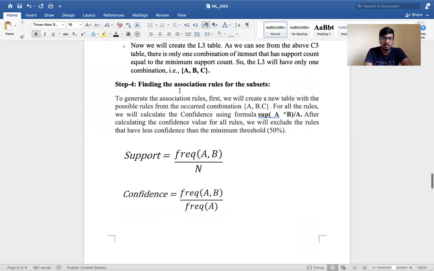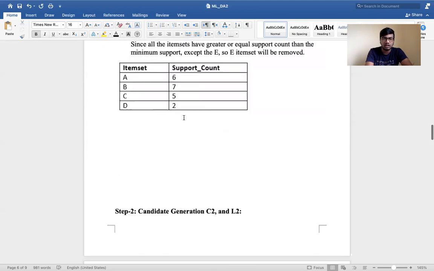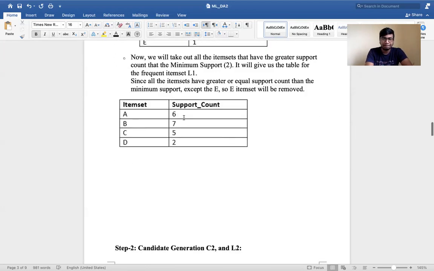The last step is finding the association rules for the subsets. To generate the association rules, first we'll create a new table with the possible rules from the occurred combination ABC. For all rules, we will be calculating the confidence using the support of AB divided by the support of A. After calculating the confidence values for all rules, we will exclude the rules that have less confidence than the minimum threshold. Minimum threshold value as given in the question is 50%.